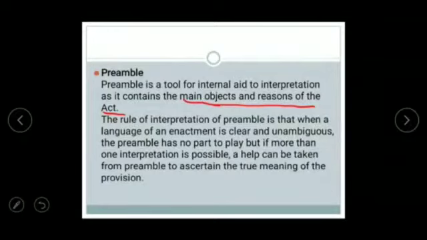So the rule of interpretation of preamble is that when the language of an enactment is clear and unambiguous, the preamble has no part to play.